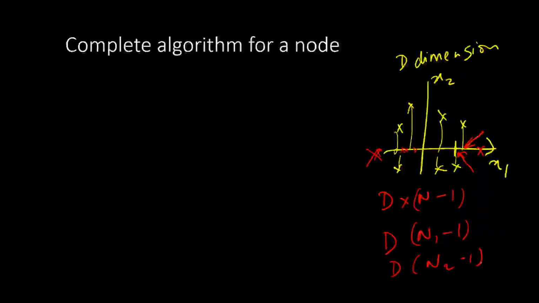So the complete algorithm will be: start at the root node, find the optimal xi, theta j combination.